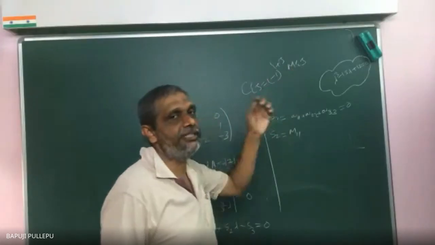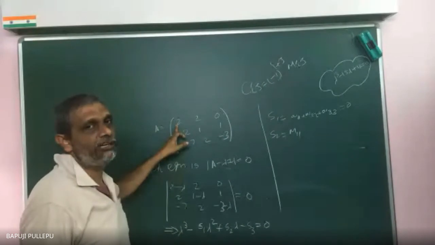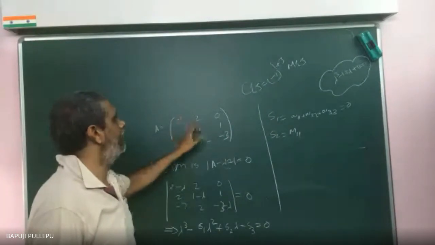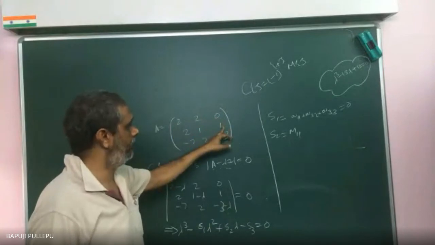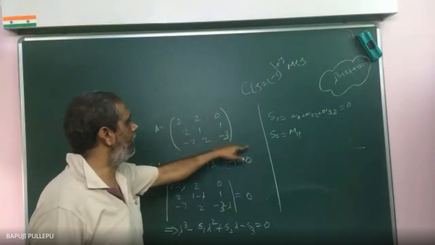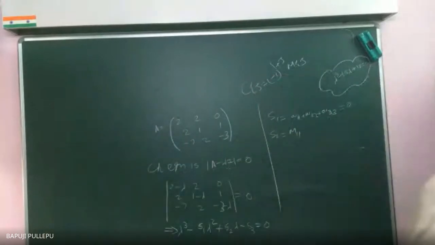Yes, sir. From here I will get this, from this fellow I will get. Minor means what? At school level, what do they tell about the cofactor? Start with plus, minus, plus; start with minus, plus, minus; plus, minus, plus. All diagonal elements are plus, remaining are minus. Lots of teachers do this. But if you see deeply, what is the formula? Cofactor is minus 1 to the i plus j into Mij, that particular minor.